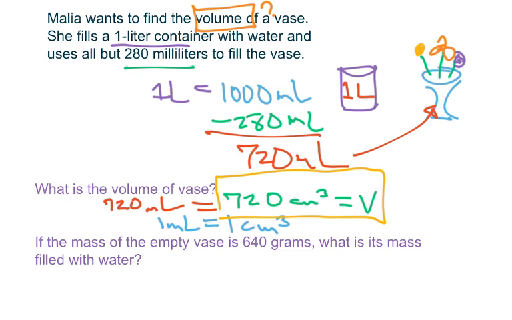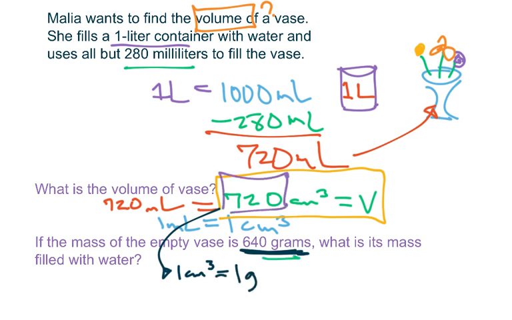Now, it goes on. It says, if the mass of the empty vase is 640 grams, what is its mass filled with water? So once again, I'd have to take this fact. I know that 1 centimeter cubed is equal to 1 gram. That's mass. And so if I have 720 centimeters cubed in volume, that will be clearly 720 grams. Now, don't box that up, because remember, what we're doing is we're going to be adding it to the vase's weight of 640 grams, or its mass.